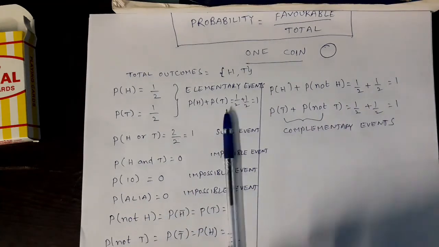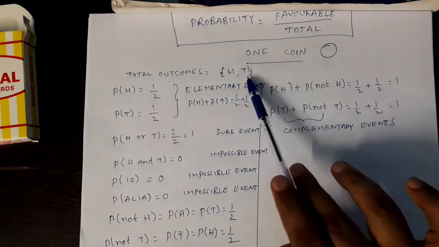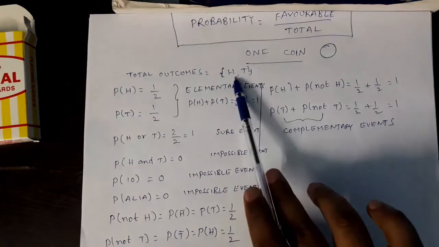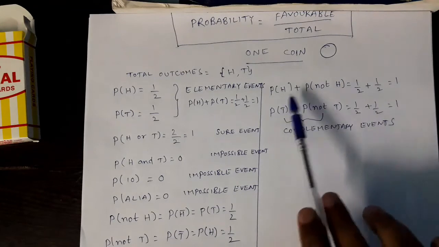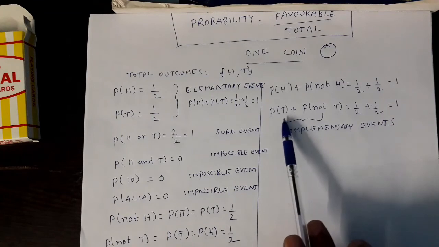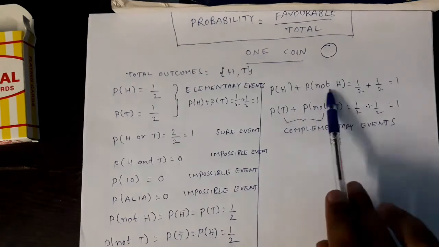Again, the sum of probabilities of complementary events is one, we have seen here. Getting head, and see what is not head. Not head, of course, we write it as head bar. Probability of getting head bar: not head means tails. In this case, probability of getting tail is 1 by 2. In the same way, not tail we write as T bar. Probability of T bar: not tail means only one chance is there, that is head, so probability is 1 by 2. If you see, 1 by 2 plus 1 by 2, probability of head plus probability of not head is 1. The same way we can write probability of tail and probability of not tail is also 1. These two are complementary events, right?